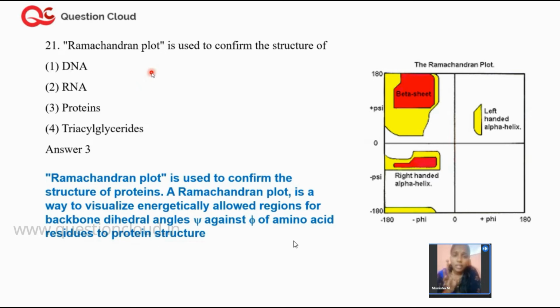What are proteins made up of? Protein is a polymer of what? Protein is actually a polymer of amino acids, right? Proteins are made up of amino acids. And how many amino acids do we have? A cell will have 20. This number is very important. Please remember a cell will have 20 different types of amino acids, like serine, threonine, methionine, phenylalanine, tryptophan, like that. So many, 20 amino acids are present. Protein is nothing but a polymer of amino acids.